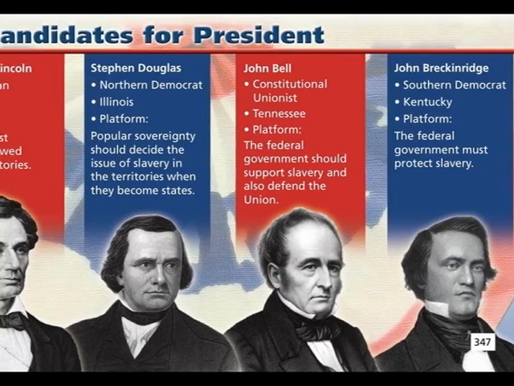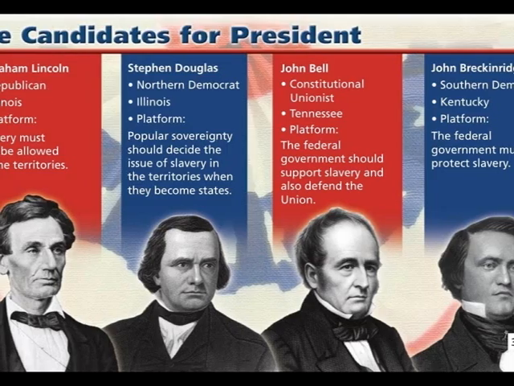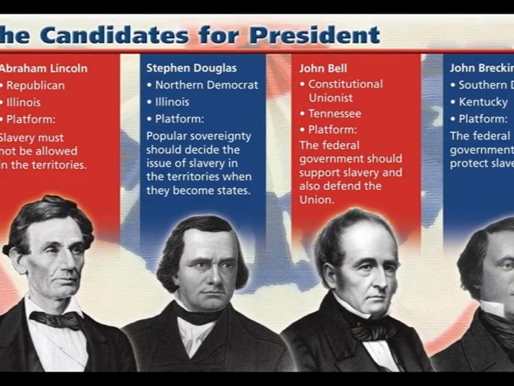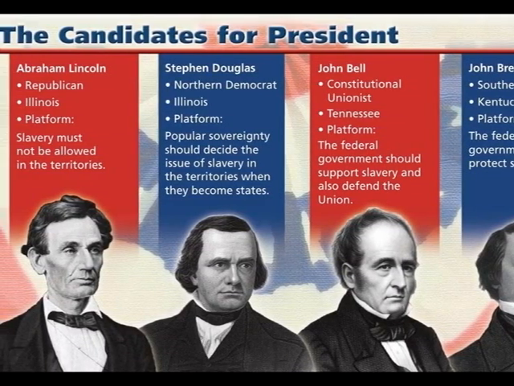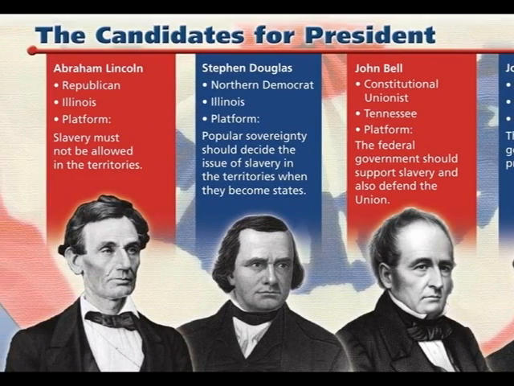The election of 1860 was one of the most important presidential elections in American history. Republican nominee Abraham Lincoln ran against Democratic nominee Senator Stephen Douglas, Southern Democratic Party nominee John Breckinridge, and Constitutional Union Party nominee John Bell.